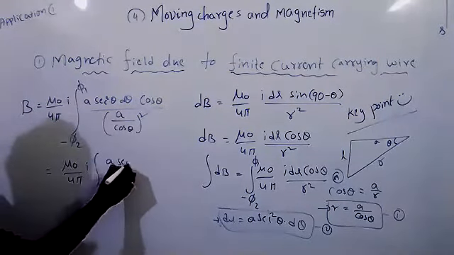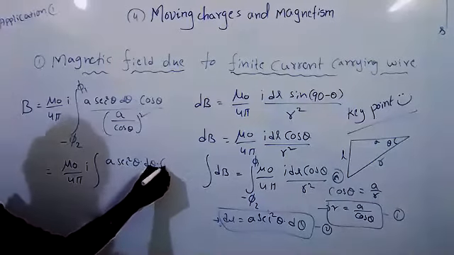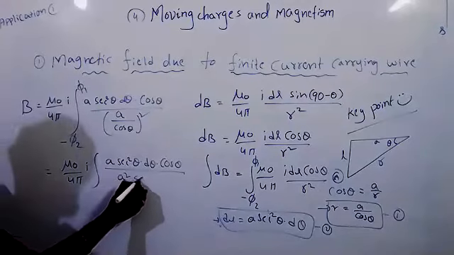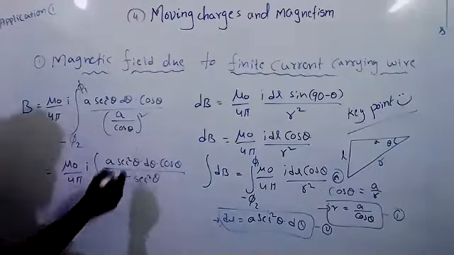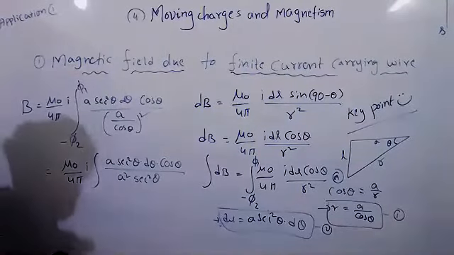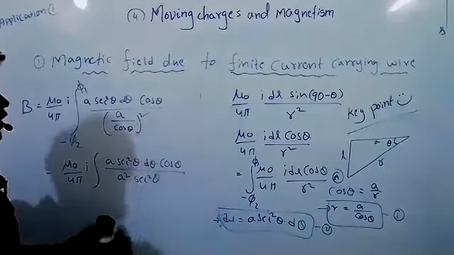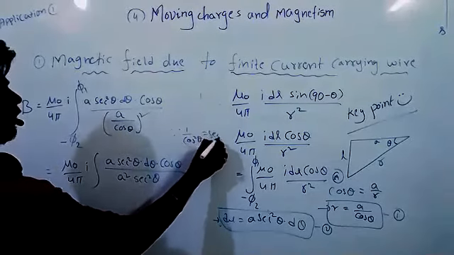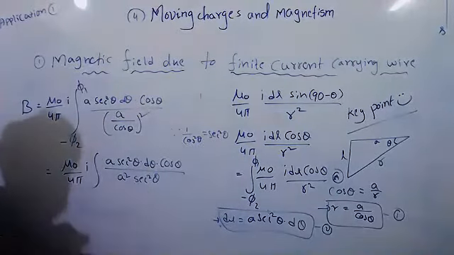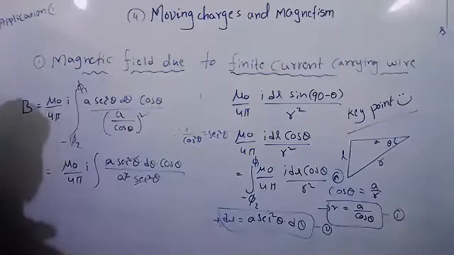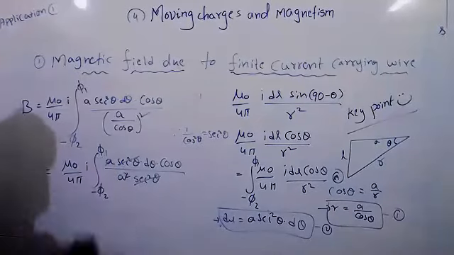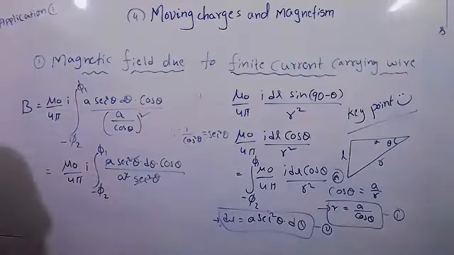A secant square theta d theta cos theta by A square secant square theta. Can we write 1 by cos square theta? Since 1 by cos square theta equals secant square theta, that's what I have written. Now cancel out, minus pi 2 to plus pi 1.